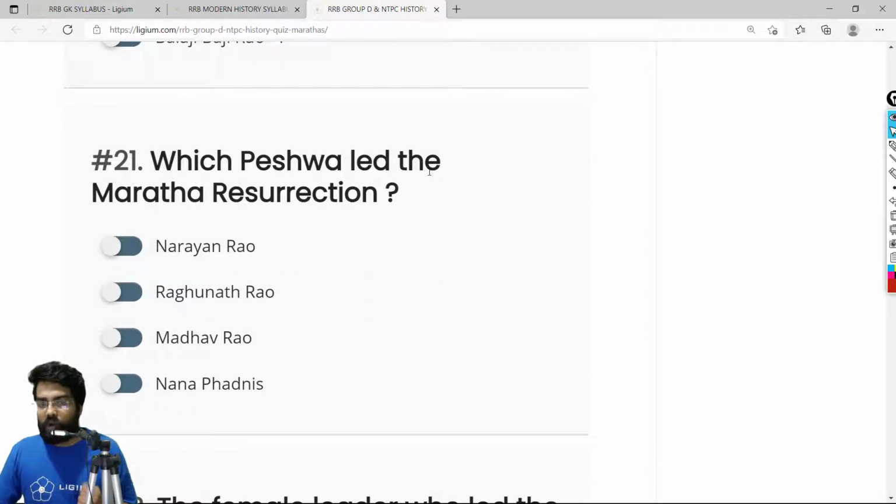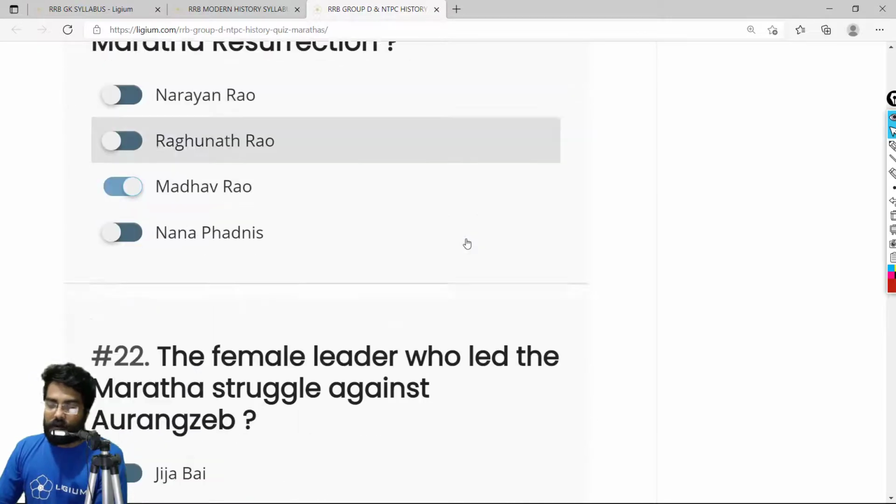Okay, so which Peshwa led the Maratha resurrection? Now this is something we have discussed before. It was Madhav Rao who, after the debacle of 1761, restored Maratha power. In a span of just 10 to 11 years, he restored the Marathas. The Marathas were literally defeated, okay, they were broken in 1761 after the Third Battle of Panipat. But it was under the guidance of Nana Fadnavis, Mahadaji Shinde, and of course the Peshwa Madhav Rao, that the Marathas again rose back to power. So the correct answer is Madhav Rao, option C, 21.